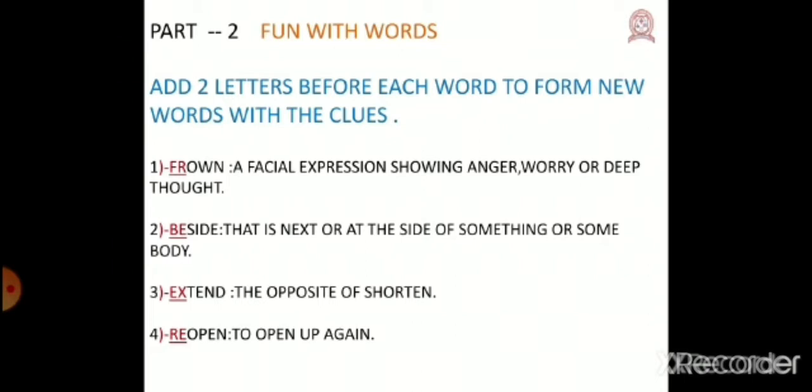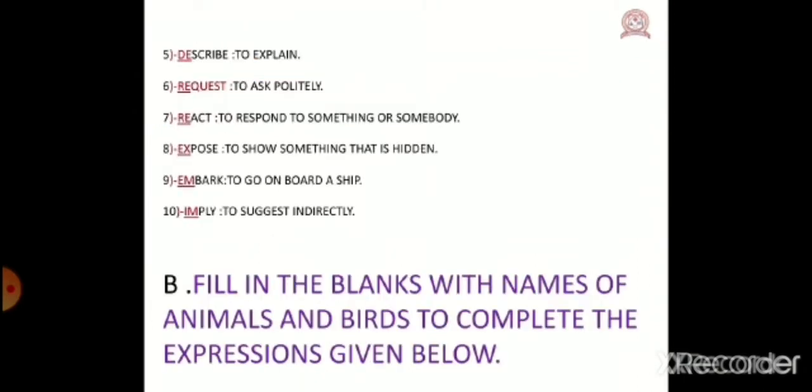Number 3, the opposite of shorten. Very easy. Opposite of shorten is extend. Extend. Number 4, to open up again. It is reopen. Number 5, to explain.